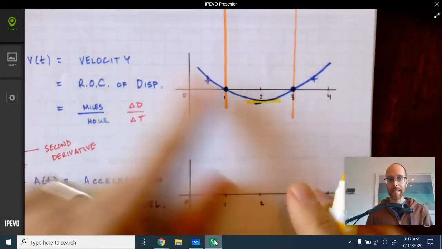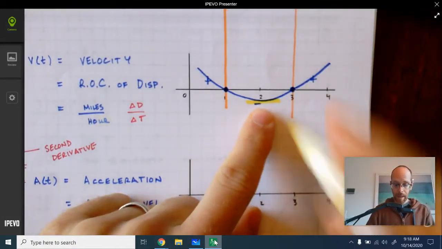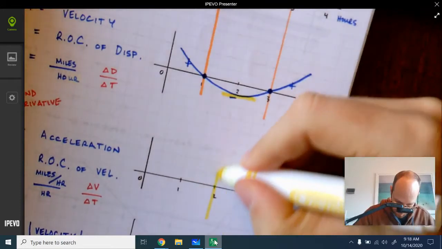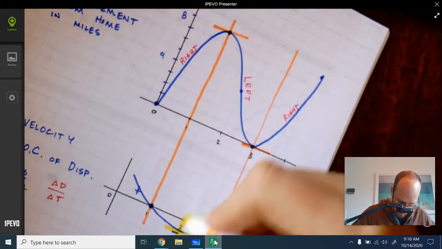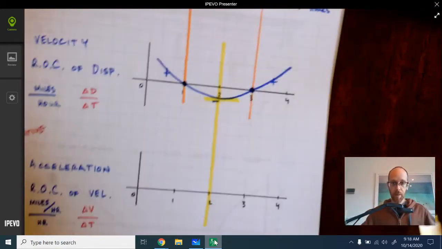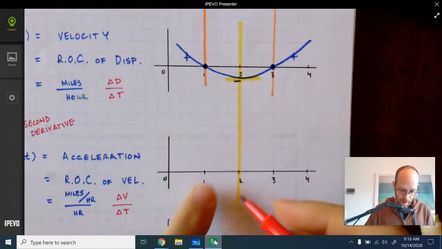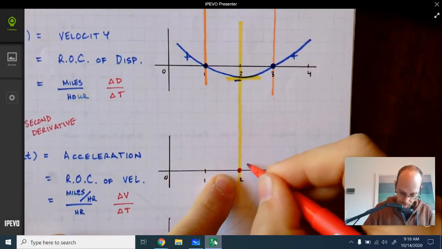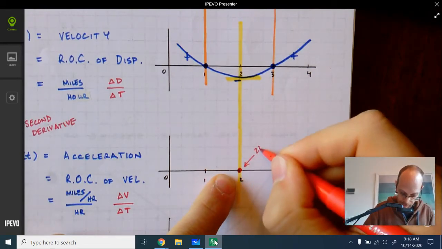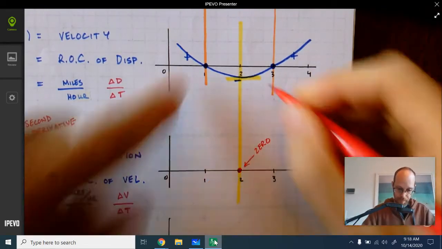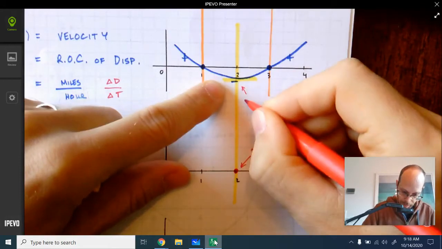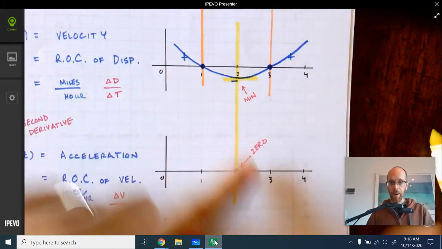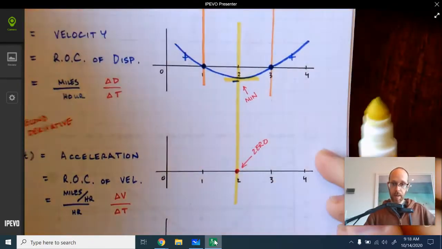That's where the velocity is at a minimum, and it has a horizontal rate of change, which means that down here on the acceleration graph, we're going to have a 0. So when our velocity hits a minimum, our acceleration is at 0.